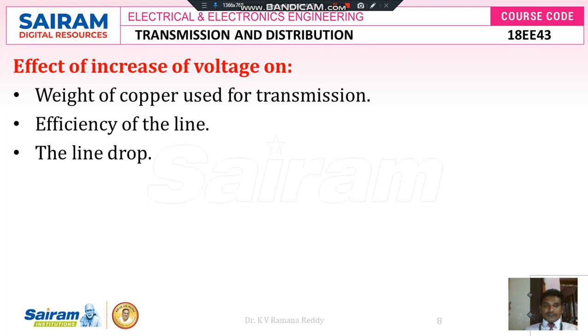Next, effect of increase of voltage on the weight of the copper used for transmission, efficiency of the line and the line drop. If you look here, the weight of the copper used for transmission system is very high. It reduces the efficiency of the transmission line, due to more line drops.